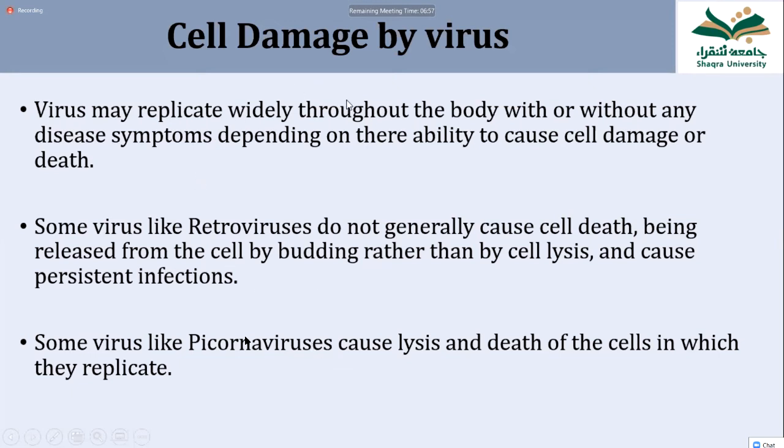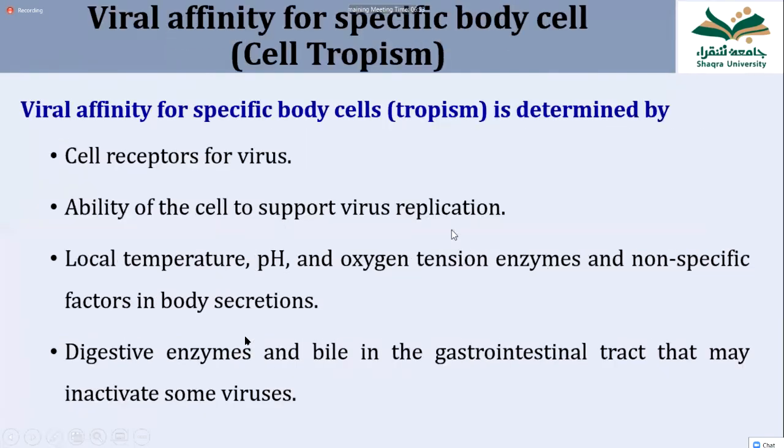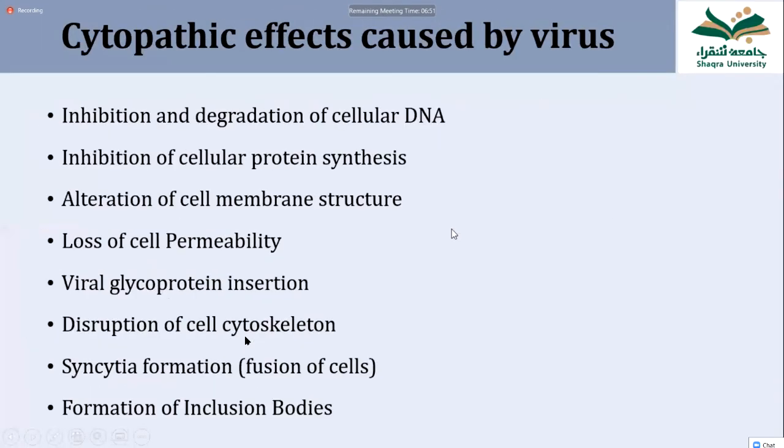So mostly the viruses which multiply within the cell either kill them or modify them, as we already discussed before. The viruses which cause damage to the cell change the morphology of the cell. That is known as cytopathic effect, you can say.